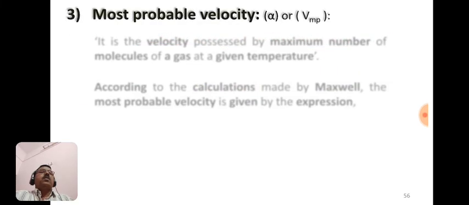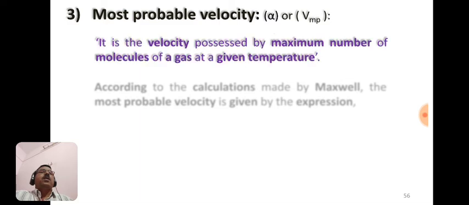Now the third molecular velocity in our syllabus is most probable velocity. It is denoted by the symbol alpha or VMP. VMP stands for the most probable, and it is defined as the velocity possessed by the maximum number of molecules of a gas at a given temperature.